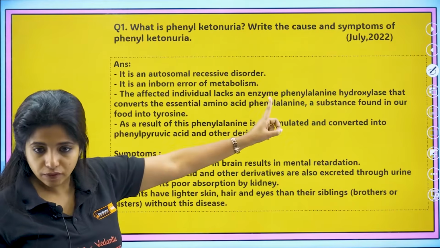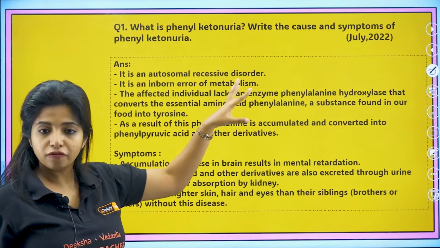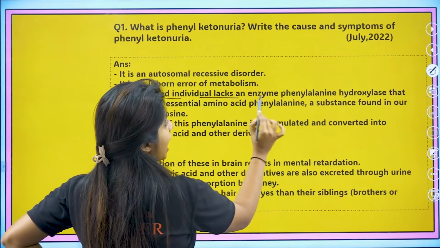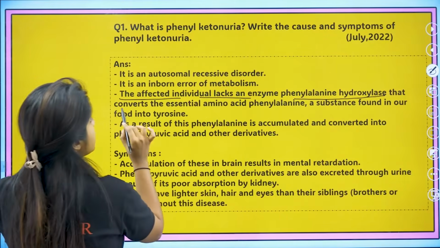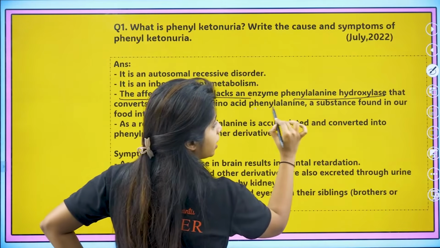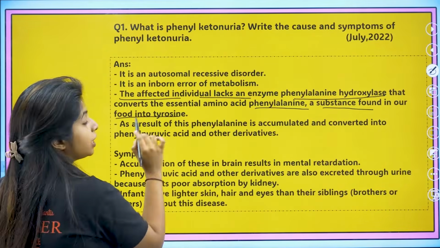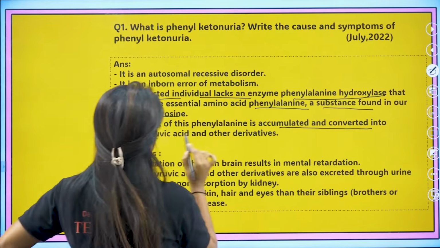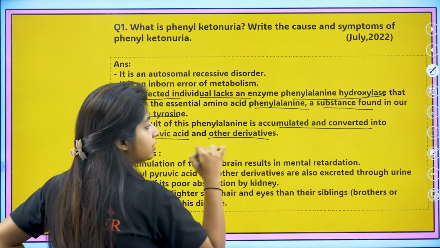It is an autosomal recessive disorder. It is an inborn error of metabolism. That means you get it by birth. It's genetic. Now the affected individual lacks an enzyme, phenylalanine hydroxylase, that converts the essential amino acid phenylalanine, a substance found in our food, into tyrosine. As a result of this, phenylalanine is getting accumulated and converted to phenyl pyruvic acid and other derivatives.